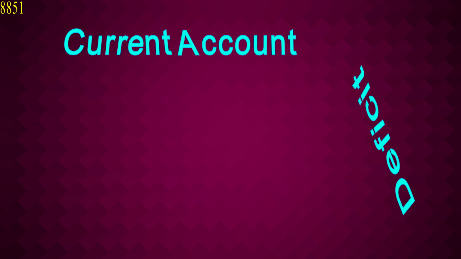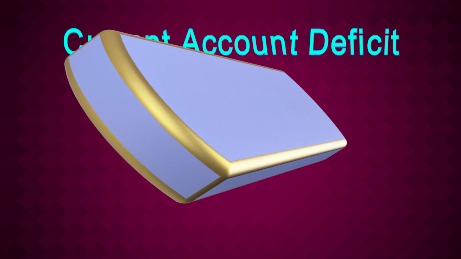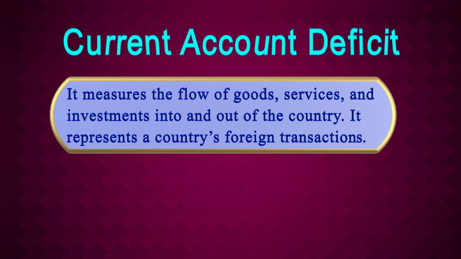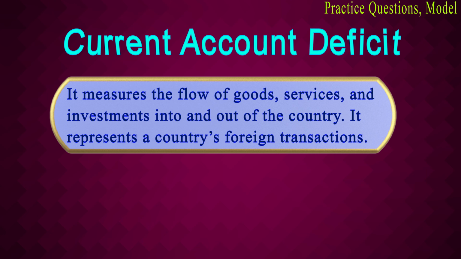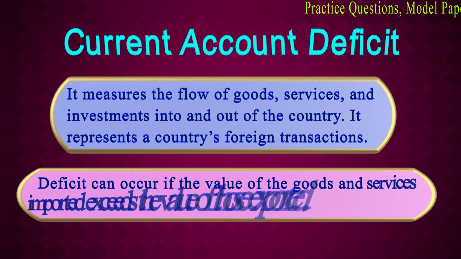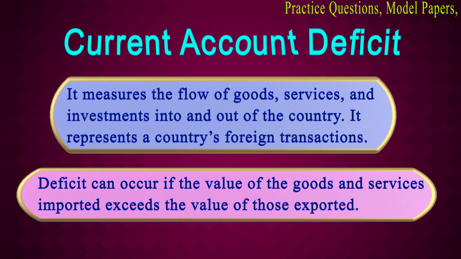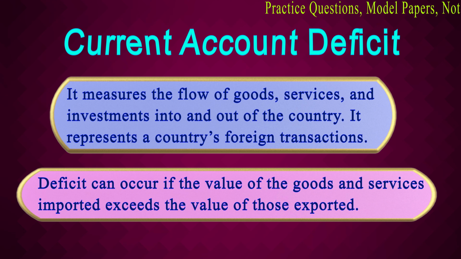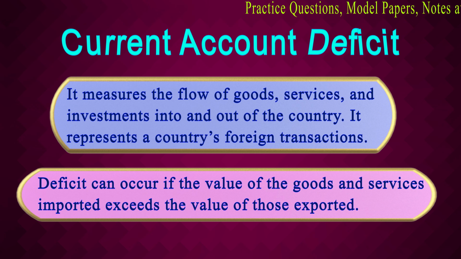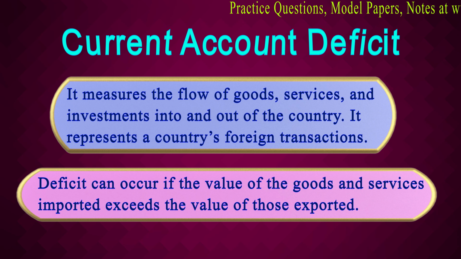Now, let us look at the current account deficit. The current account deficit is widely used. It measures the flow of goods, services, and investment into the economy. So, investments, goods, services in the economy and out of the economy, the flow actually determines whether there will be deficit or not. It represents a country's foreign transactions which are taking place during a particular accounting year. The deficit can occur if the value of goods and services which are being imported in the country are greater than the value of the goods and services which are being exported.